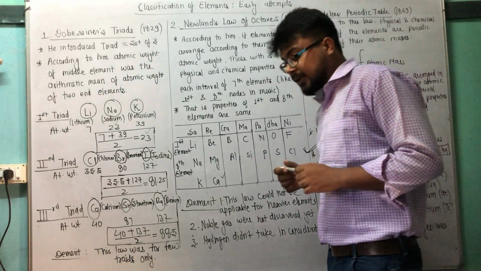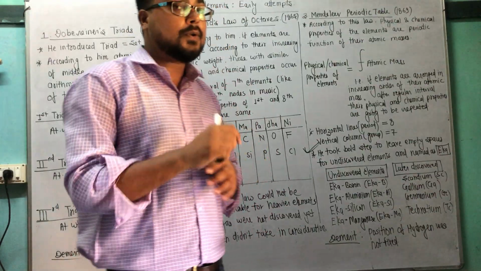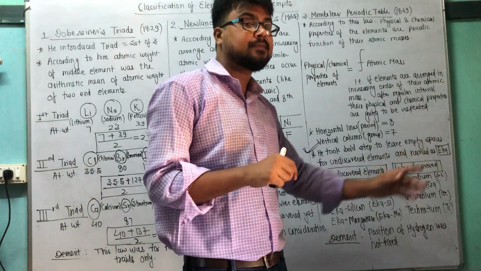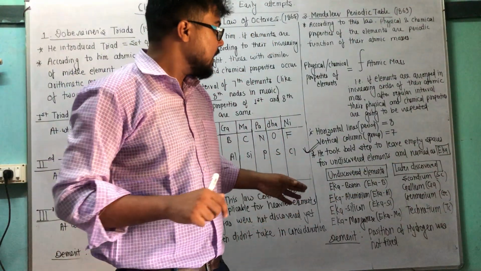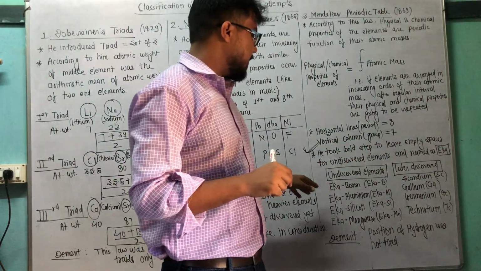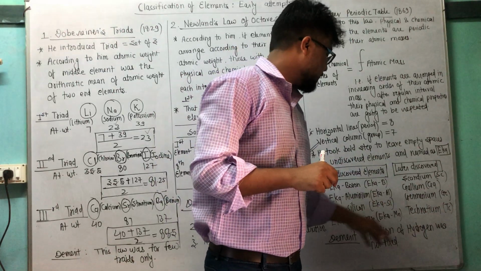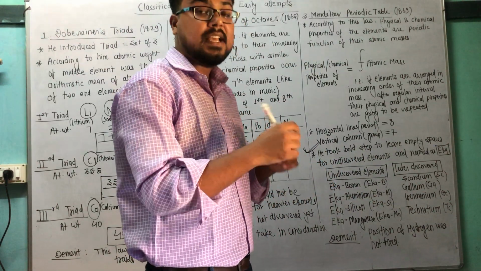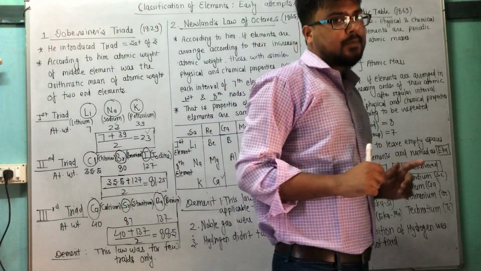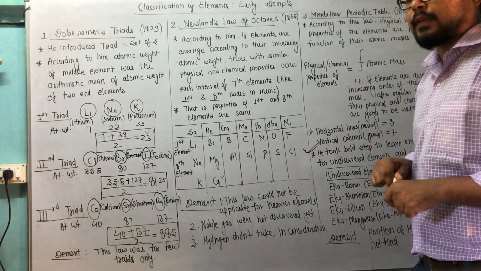For the Mendeleev periodic table, he took atomic masses into consideration and he took a bold step to leave empty spaces for undiscovered elements, and the elements were Eka boron, later scandium, Eka aluminium, now gallium, Eka silicon, now germanium, and Eka manganese, now technetium. So it is enough to understand the earlier approaches to classification of elements.